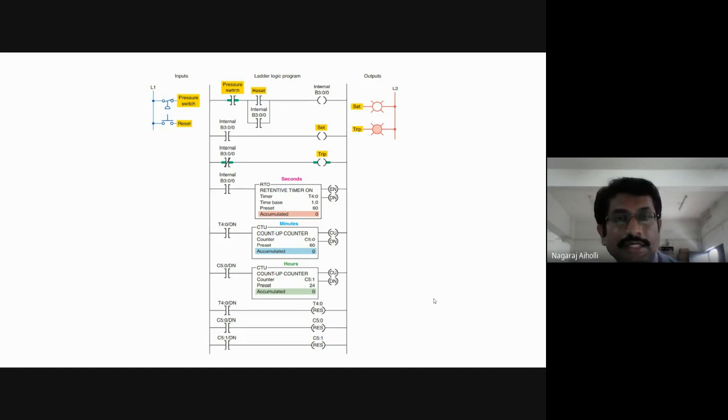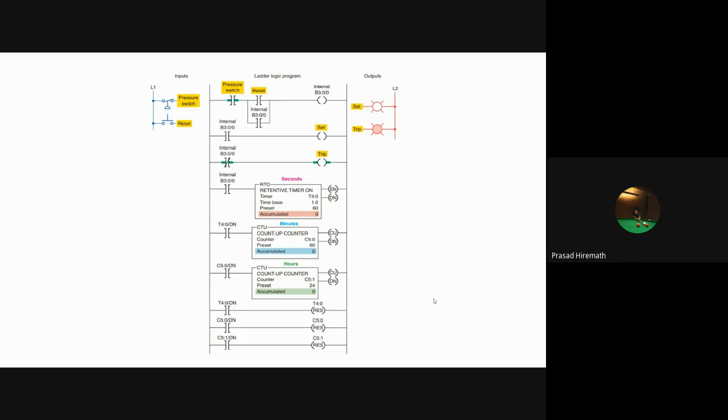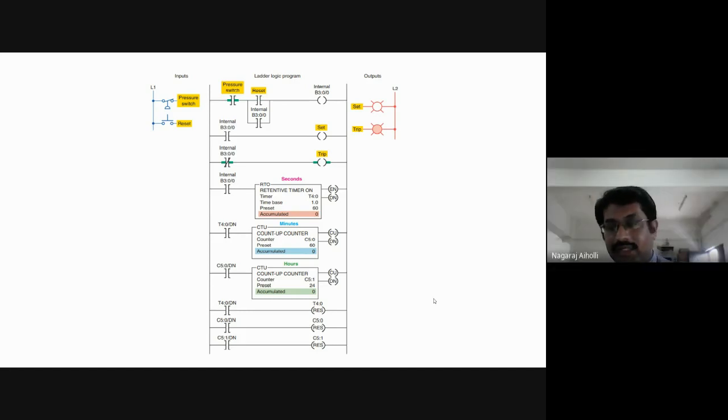Okay, so it is used in the pneumatic industry. Basically, in the pneumatic industry where the pressure has to be monitored, in such industries this particular ladder logic program is employed. Is it clear, students? Yes, sir. Okay, right. Any other questions on this ladder logic program?